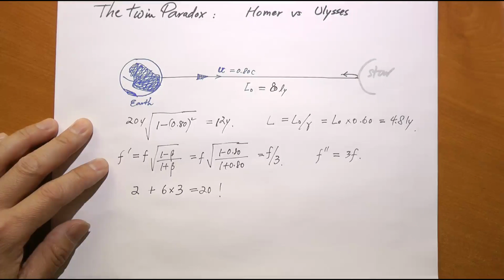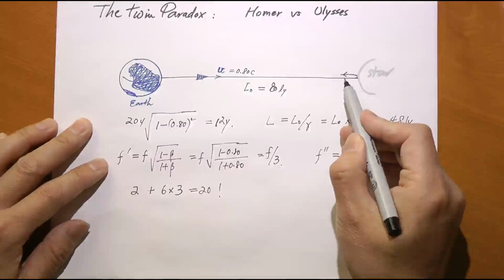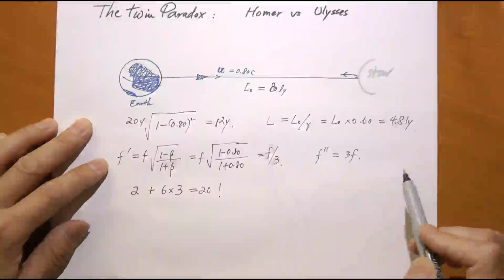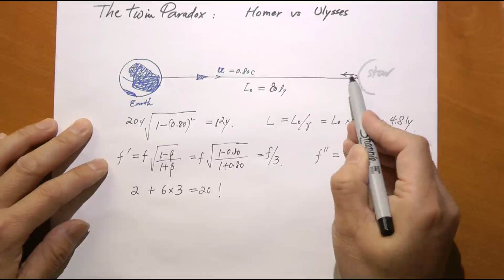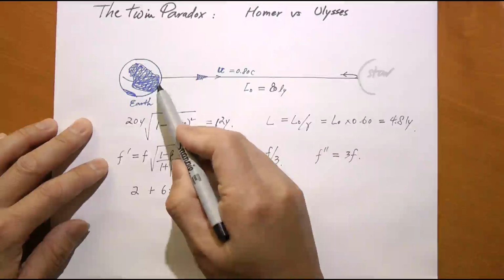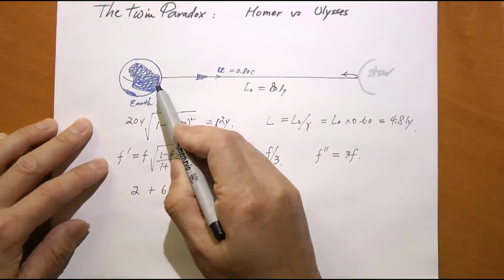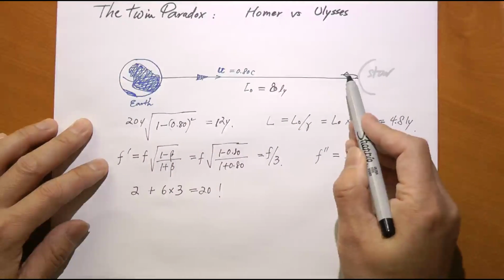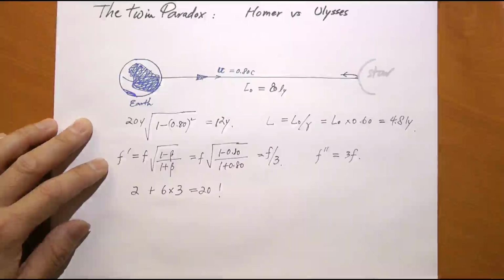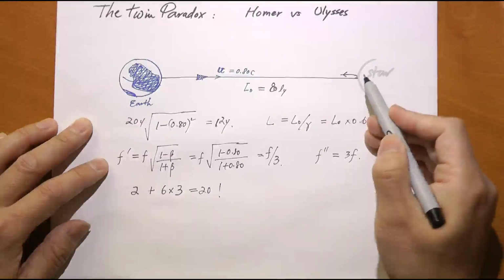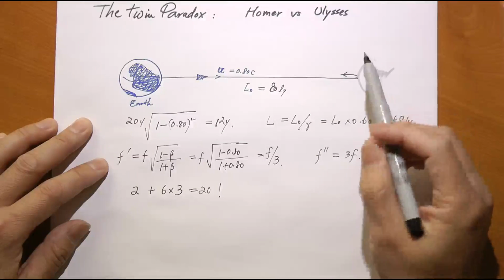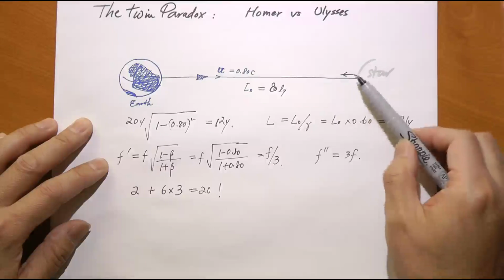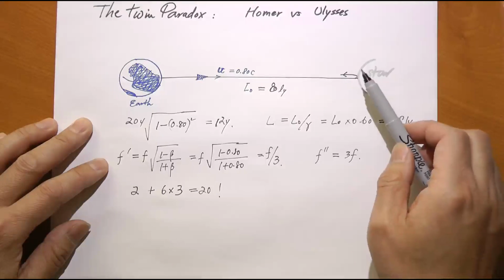Here is the striking difference between Homer and Ulysses. Ulysses is the person who made that turn. Homer never did anything. But as Ulysses made a sudden turn, he would immediately face a faster frequency rate from Homer. But as far as Homer is concerned, the moment Ulysses made a turn, did anything change according to him? Would Homer even know that Ulysses just reached that star and made a turn? Of course he wouldn't, because that information, the fact that he made a turn, would have to propagate at the speed of light from here to there.